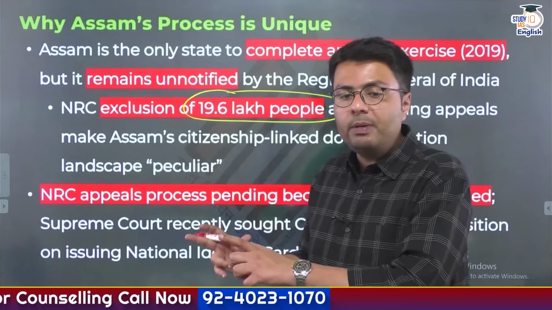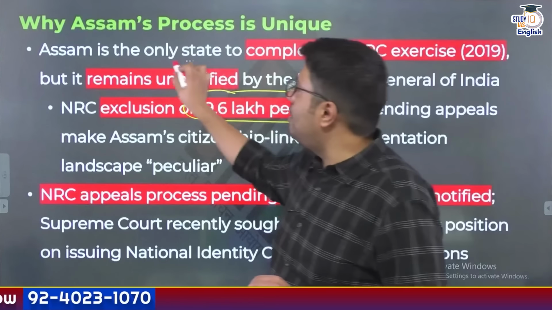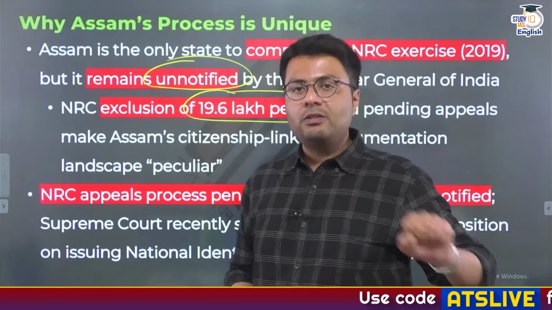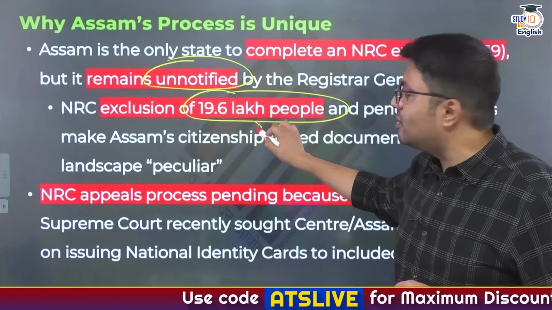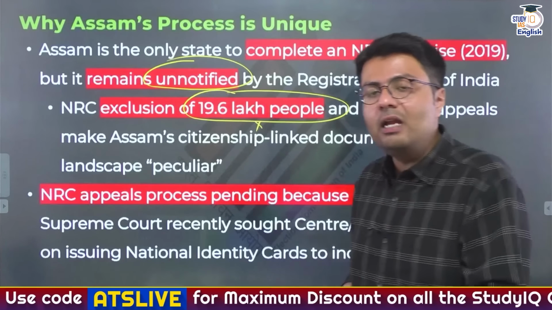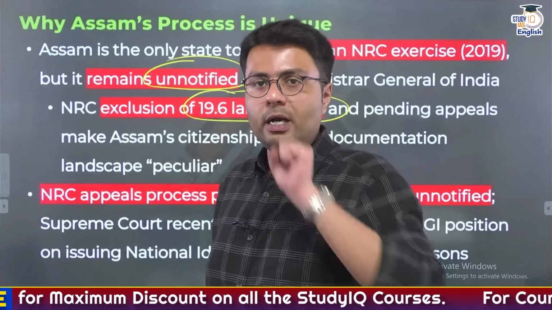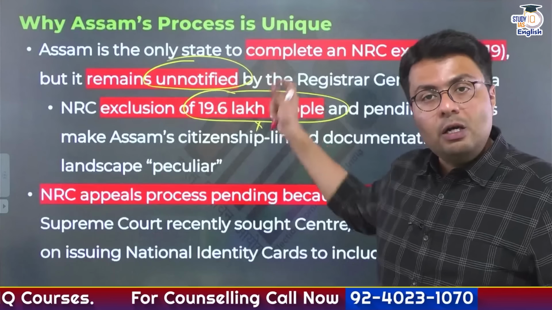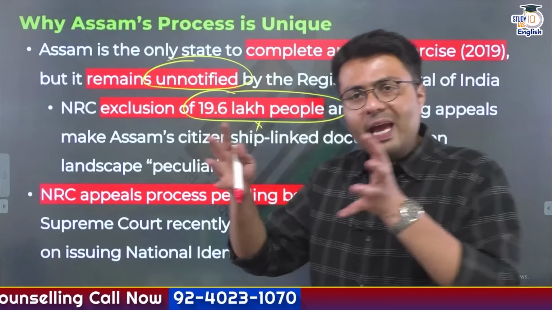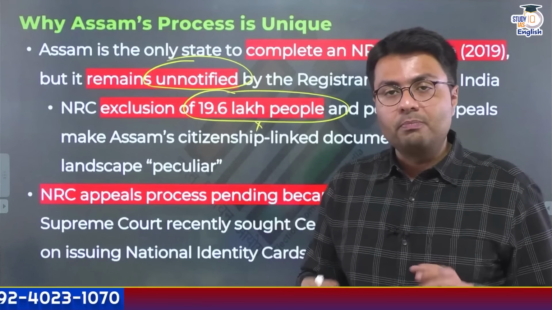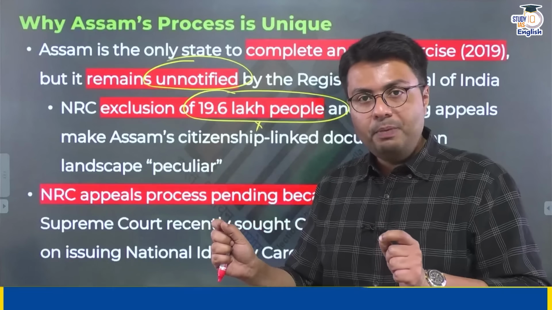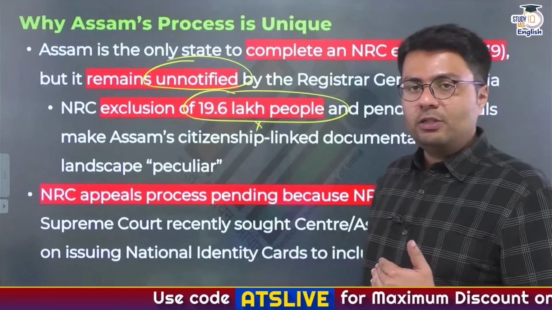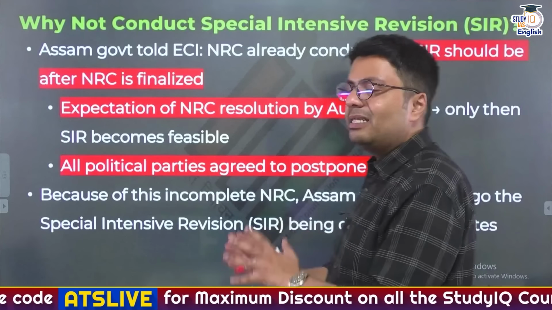Why is this process not complete? Because first of all, this process remains unnotified by the Registrar General of India, and because of this non-notification, people whose names have been excluded from NRC can't appeal to the higher authority. So this appeal process has been paused just because this process remains unnotified, and therefore the process of NRC is yet to be completed in Assam. This began, it identified people, but the conclusion of this process has not happened. So as the conclusion of NRC has not happened, that is why SIR has not been started in Assam.